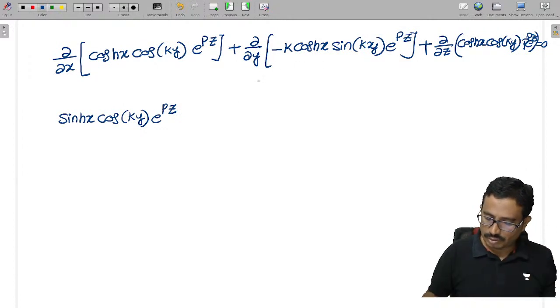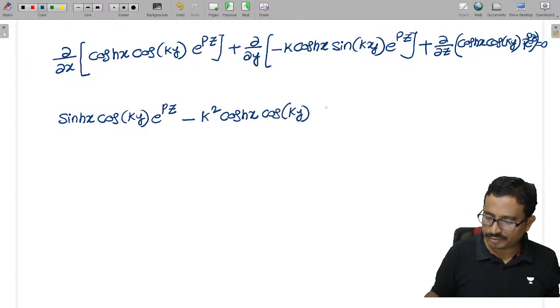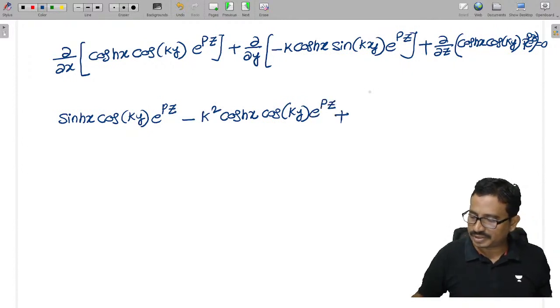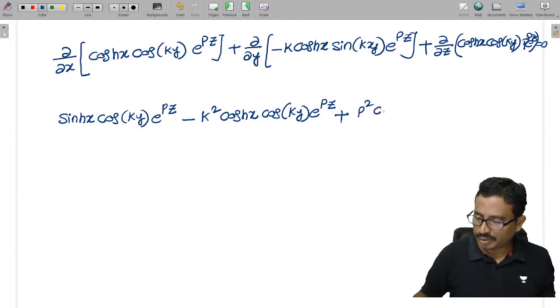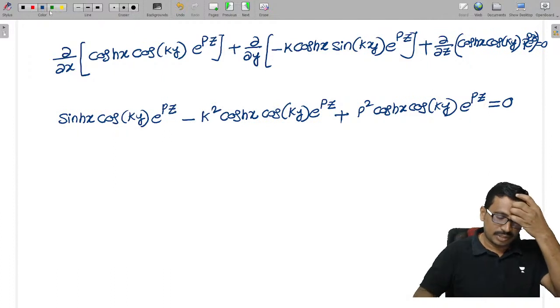Next, what will we get now here? Minus k square into cos hx into cos ky into e power pz, plus, now the z derivative will give p square into cos hx cos ky into e power pz, which is equal to 0. Check this, all of you.